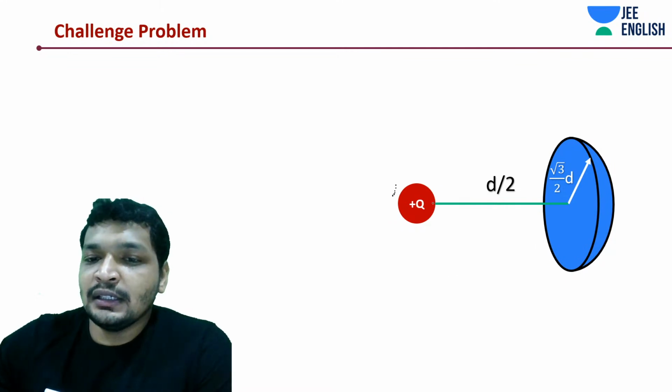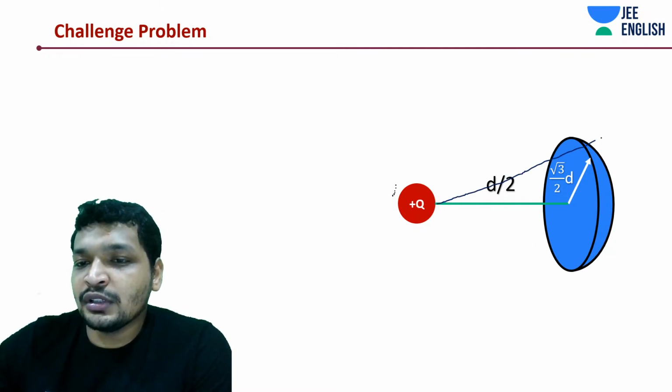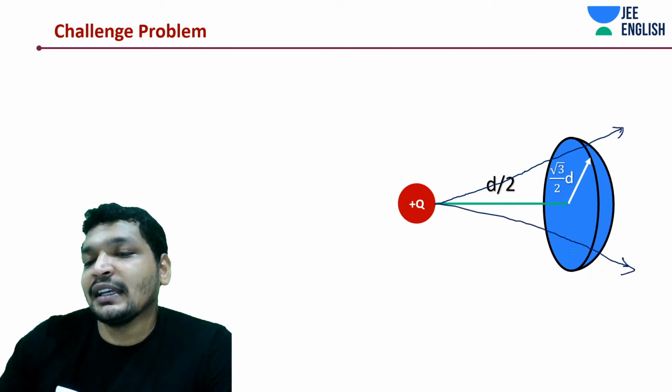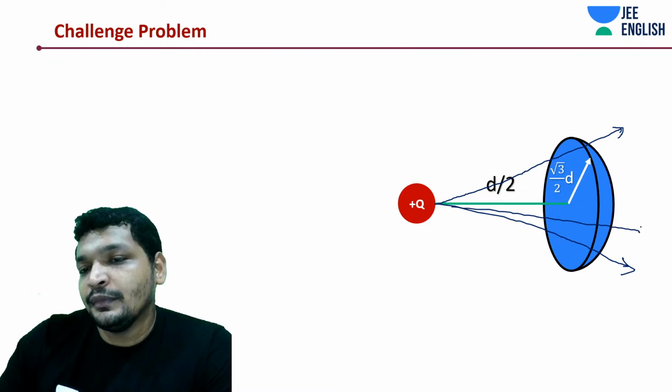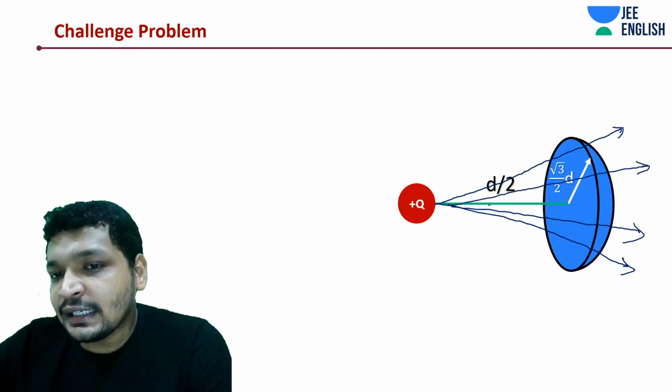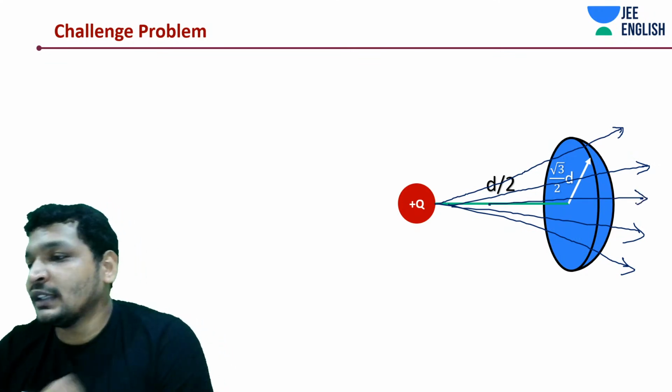There's nothing to understand, and there are no charges enclosed in this closed structure. Any field line passing through the disk is exiting. The amount of flux entering is the same as the amount of flux exiting.